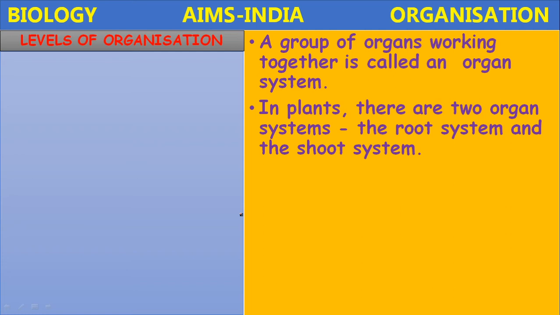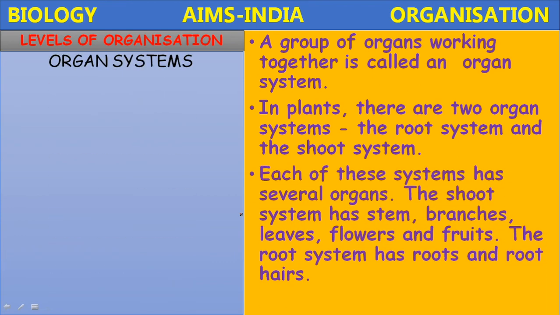In a similar manner, in plants there are two main organ systems. What are they? The root system and the shoot system. The organ systems in plants are basically divided into two main systems: the root system and the shoot system. Each of these systems has several organs.